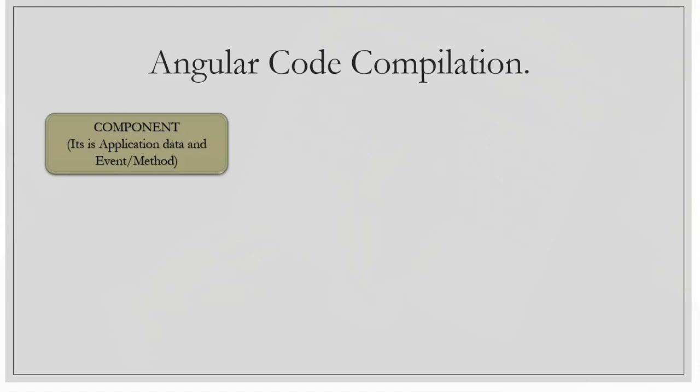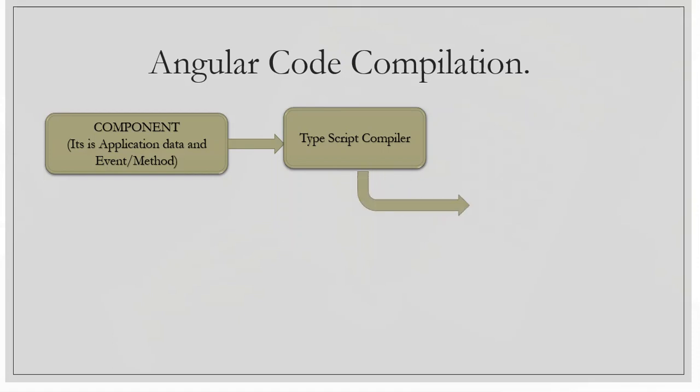So we need a compiler which can convert our TypeScript code into JavaScript. So we have the TypeScript compiler, TSC, which converts the same into JavaScript. The TypeScript compiler processes the TypeScript code and converts it into JavaScript.